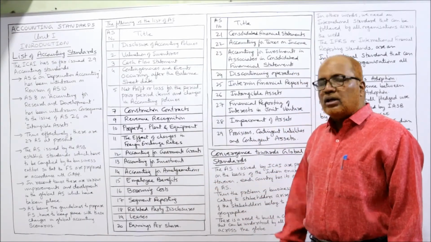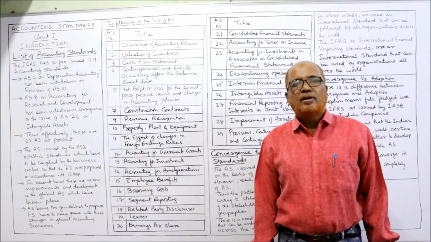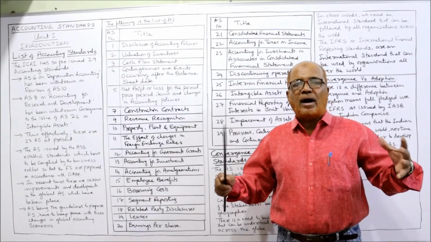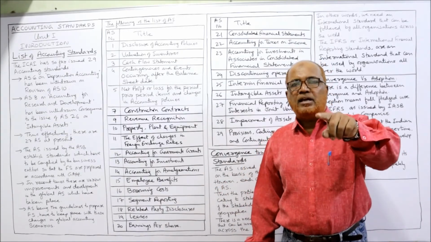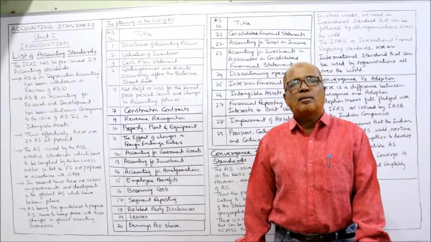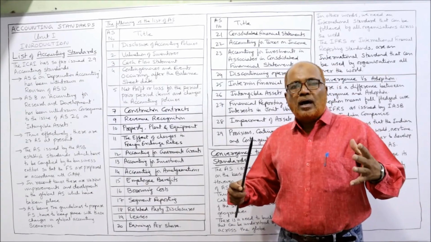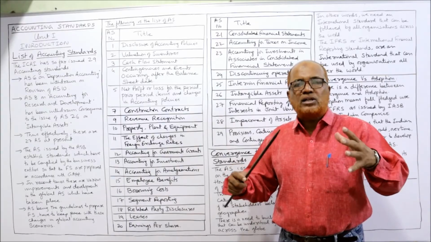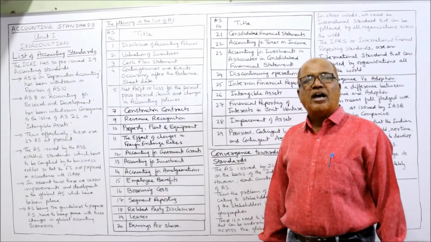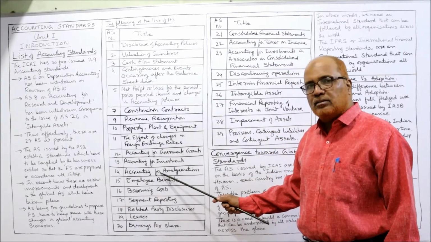Now 14th, accounting for amalgamation. Nowadays there is a trend of amalgamations and mergers where one company is merged with another company. So how to incorporate all the changes on amalgamation, accounting standard 14th has been given.